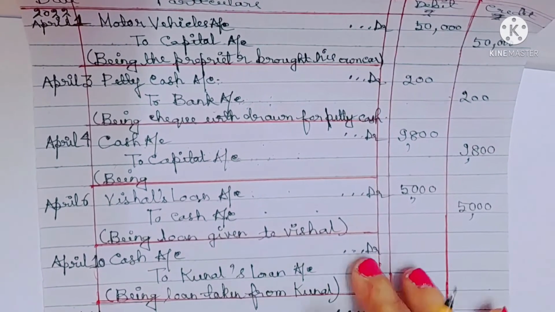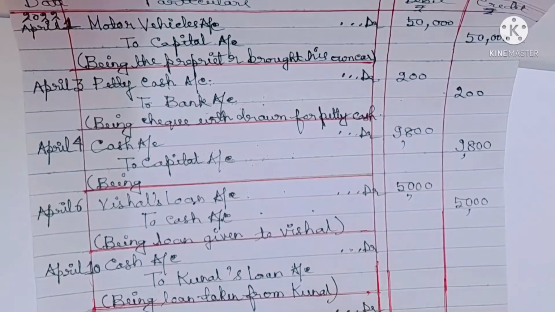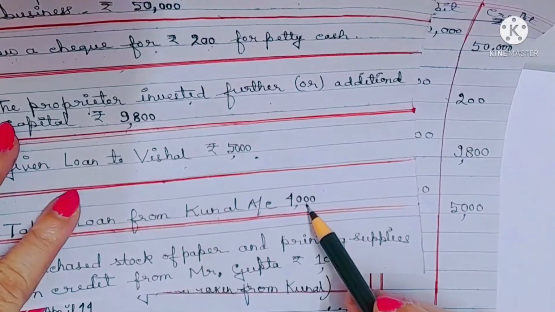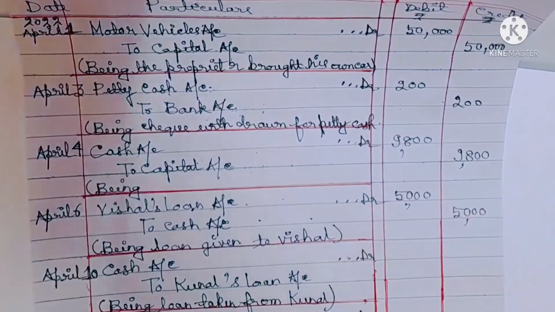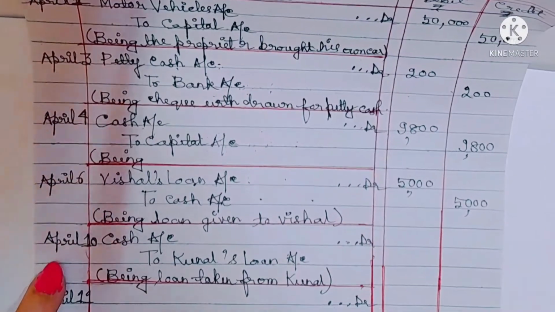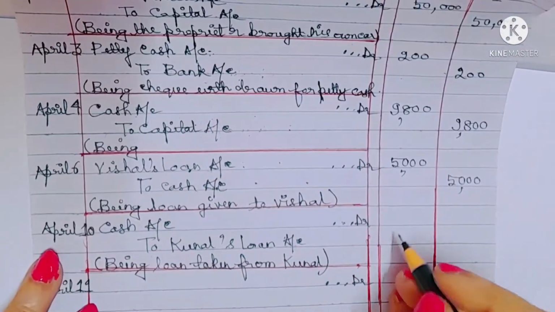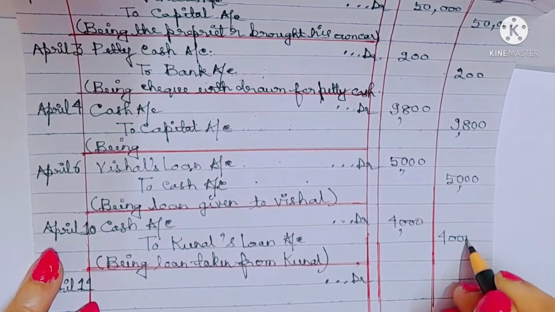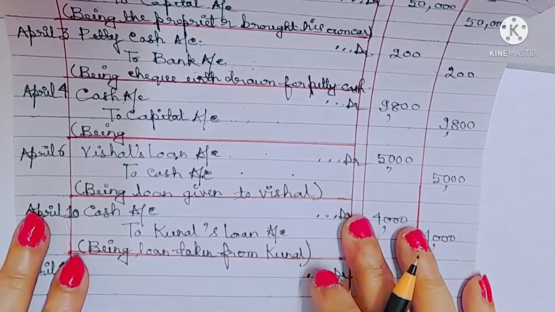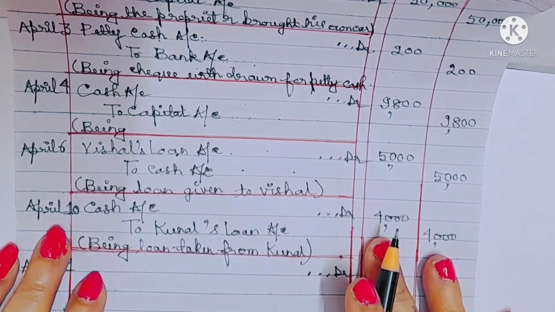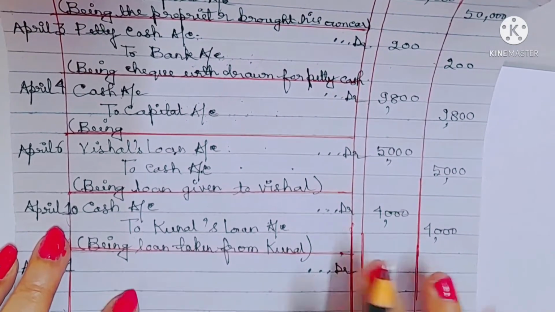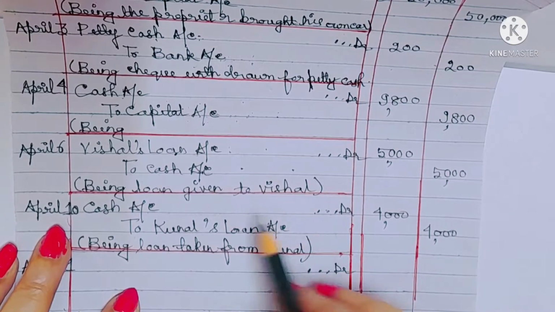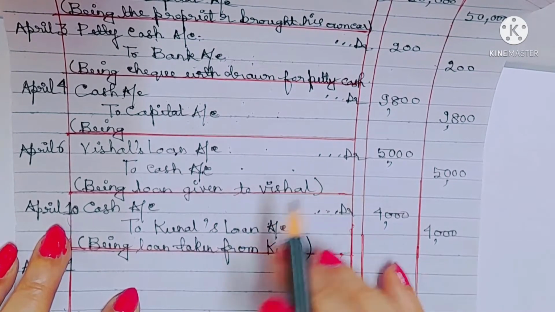Now why cash account? What is the amount? The amount is 4,000. Now, why cash account debit? Cash account falls under real account. When we are taking loan from Kunal, cash comes in. According to real account, what comes in is debit.